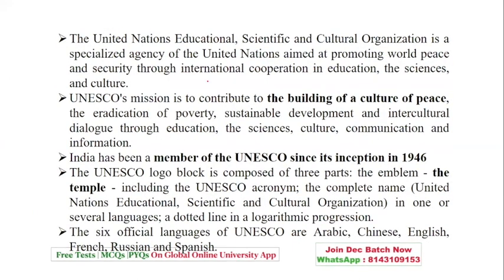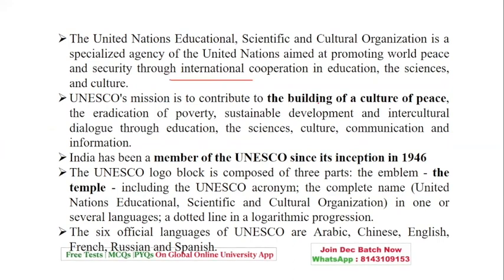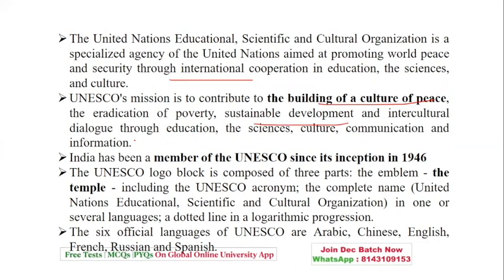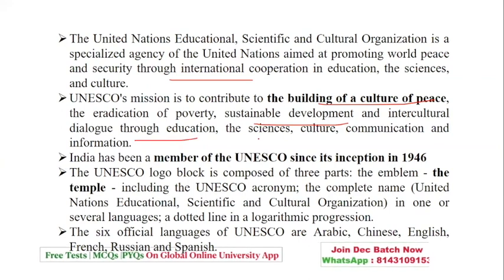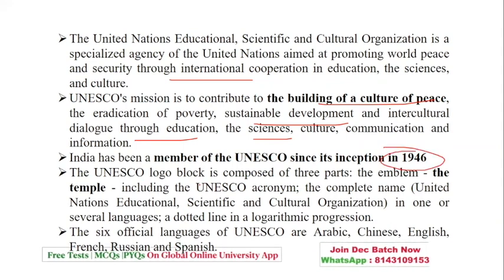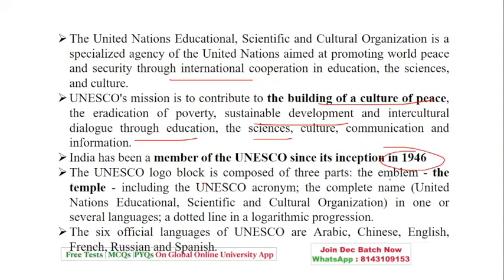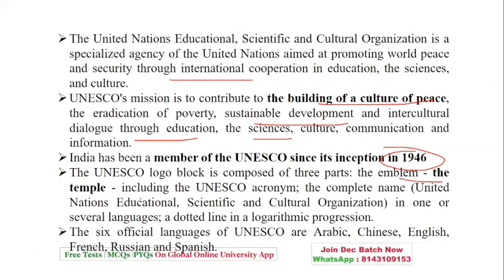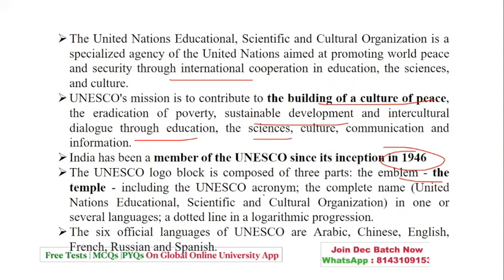Then with reference to UNESCO, the one which is responsible for promoting world peace and security. The mission is to build a culture of peace, eradicate poverty, sustainable development, and intercultural dialogue with the help of education, science, communication, information. India became a member in 1946. The logo block is composed of three parts, that is the emblem, the temple, and the UNESCO acronym.